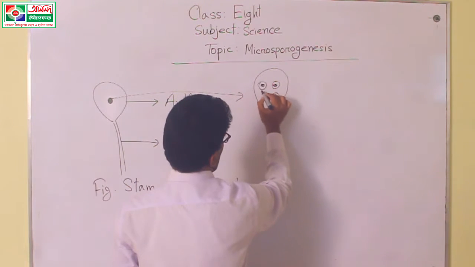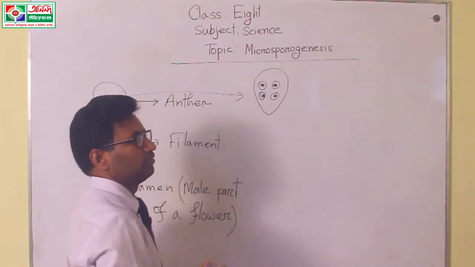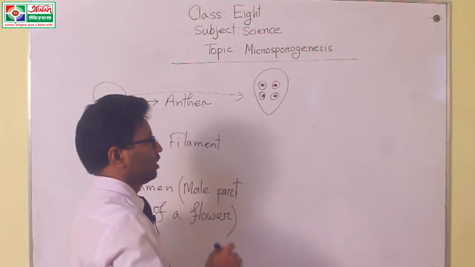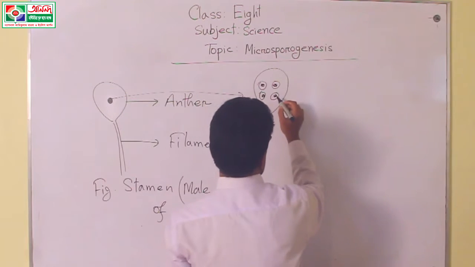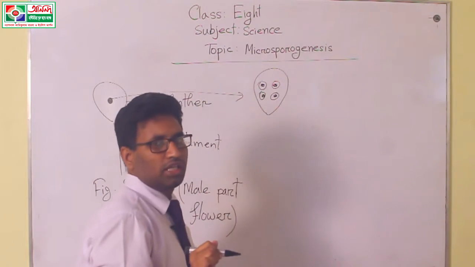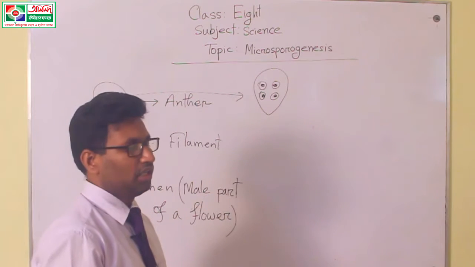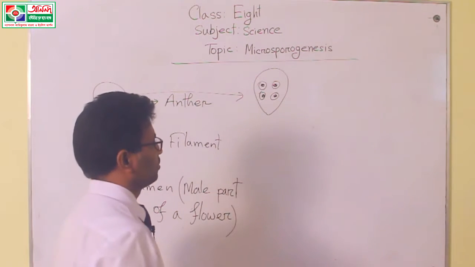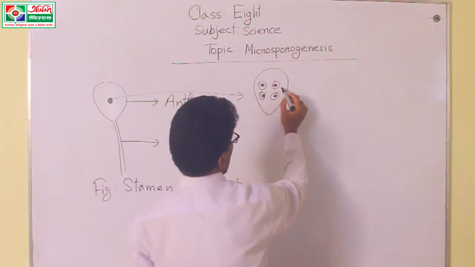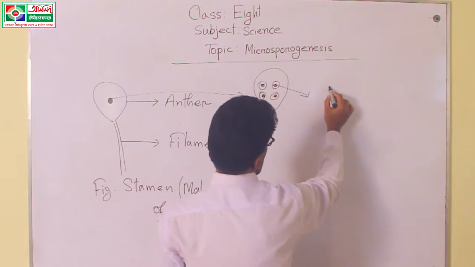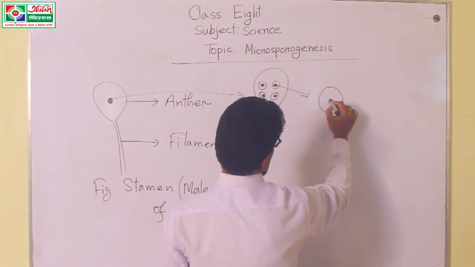Now I will discuss only one male pollen grain. Suppose this is a pollen grain.